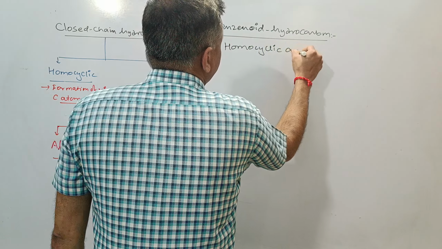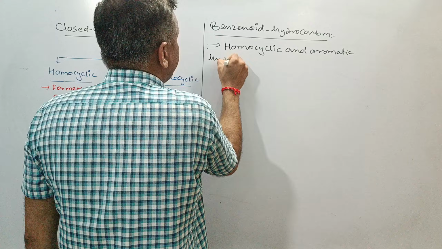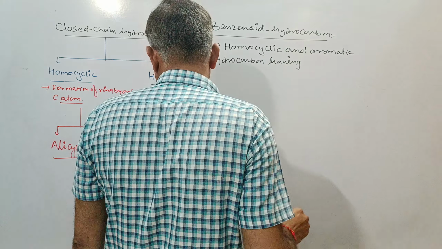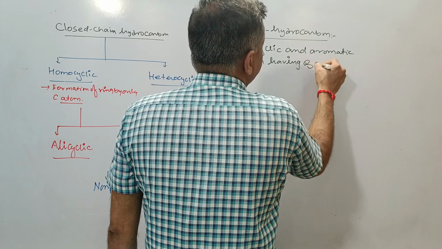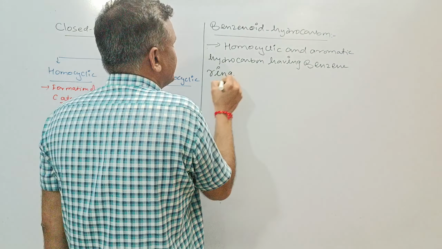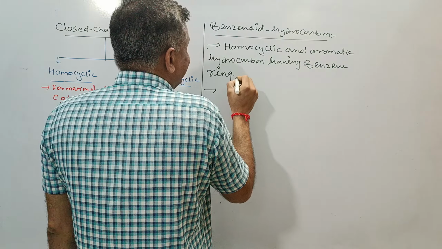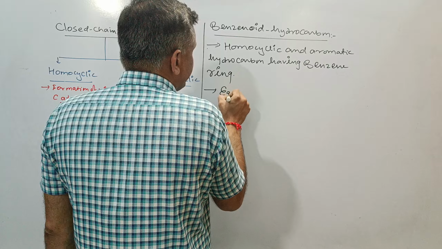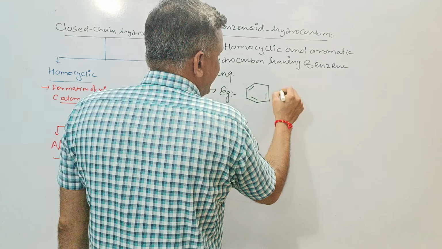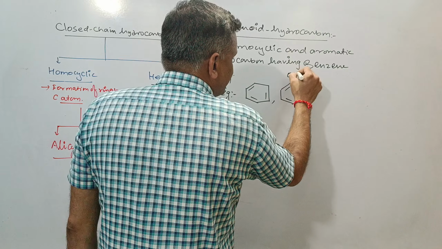and aromatic hydrocarbon having a benzene ring, they are known as benzenoid hydrocarbon. If we go with the example, then these may be as follows. This is the benzene. They may have any substitution over the benzene ring, one or more than one, like this OH.